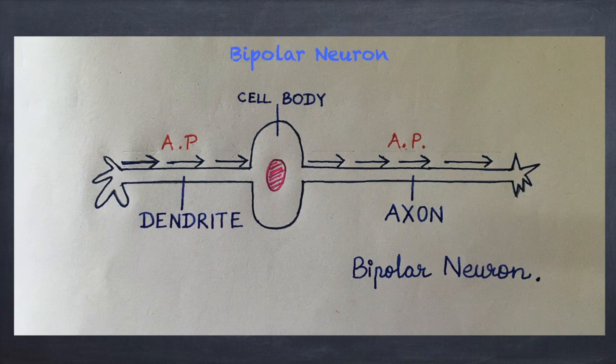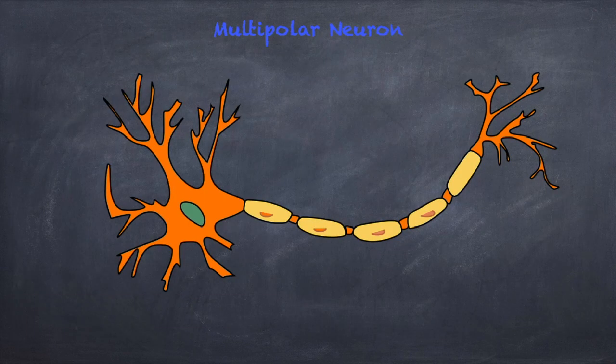The diagram is self-explanatory. The information or action potential moves from the dendrite towards the cell body. By the way, dendrite is the synonym of the word dendron. In the axon, the action potential moves away from the cell body. They are typically found in the retina and sensory epithelium of the ear. This is an example of a multipolar neuron. They are the most abundant neurons in our body.